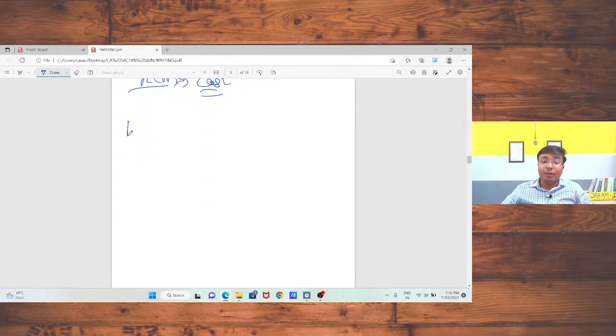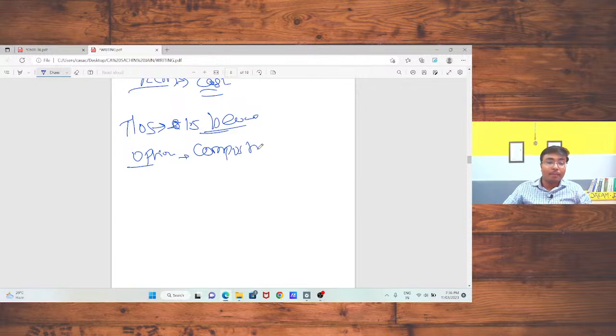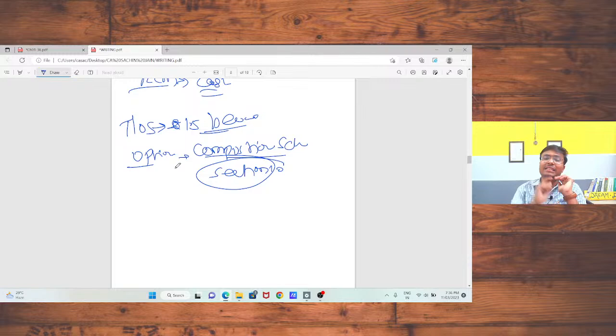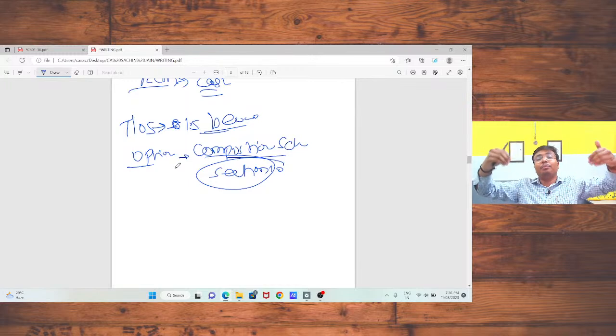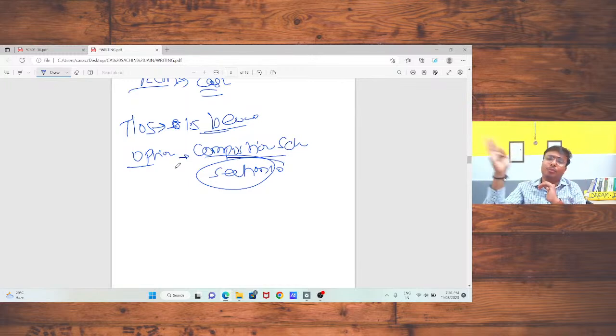Now, if your turnover is below 1.5 CR, in that case, you have one option. You may select the composition scheme. That is section 10 of the CGST Act. We have already discussed that scheme; just to revise, and to decide the return forms for that purpose. If you are going to select the composition taxable scheme, you are not eligible to take any type of input tax credit, and you have to pay the tax at a concessional rate, that is 1%, 2%, or 6%. This depends on a case to case basis.